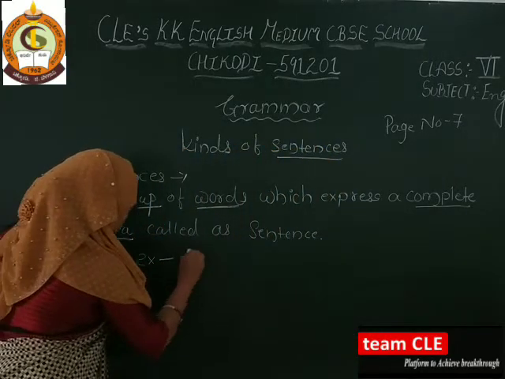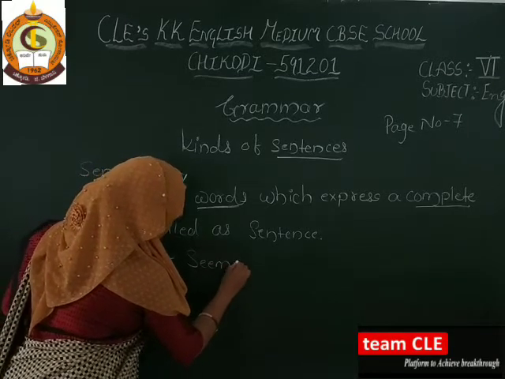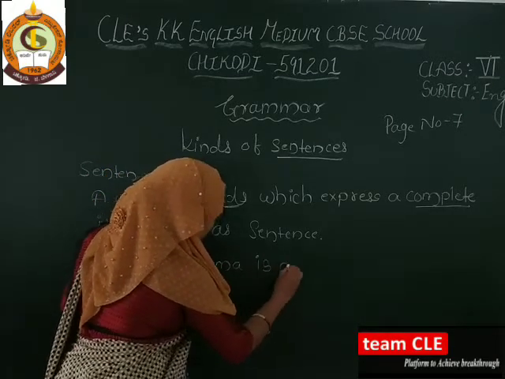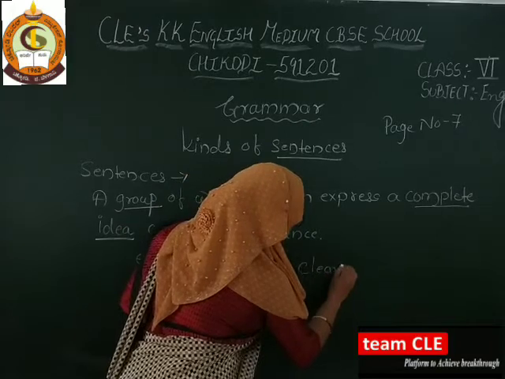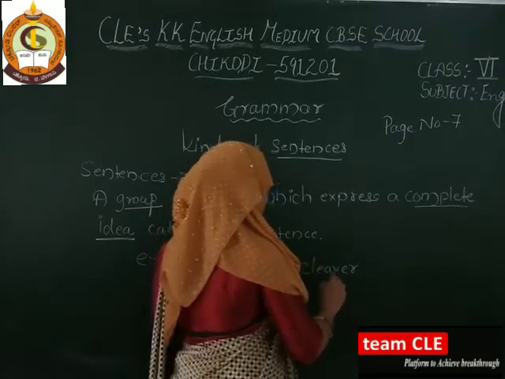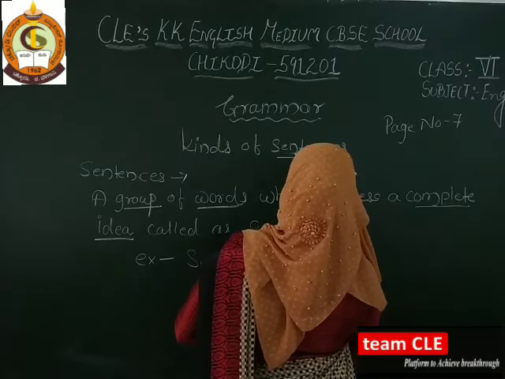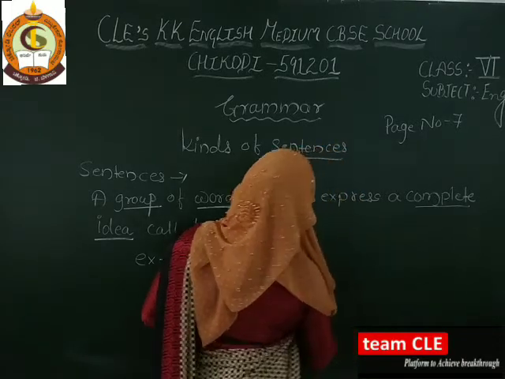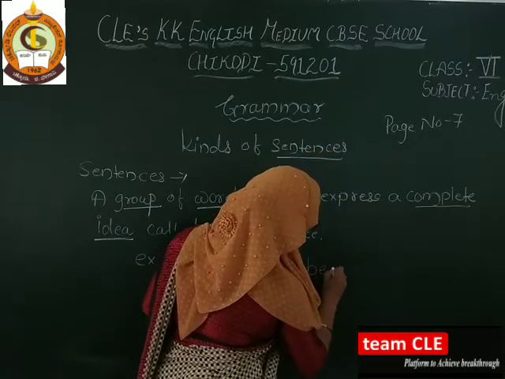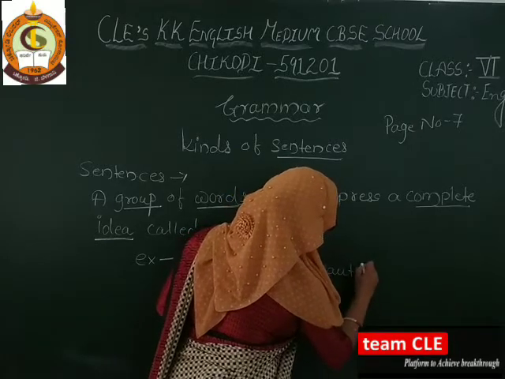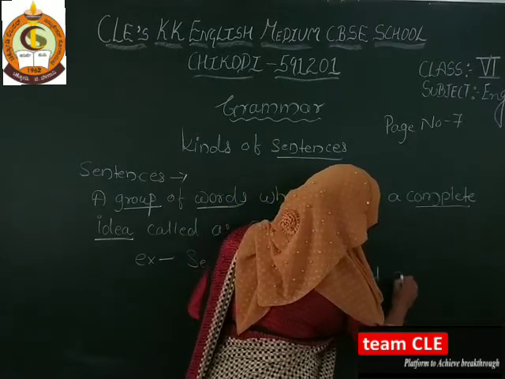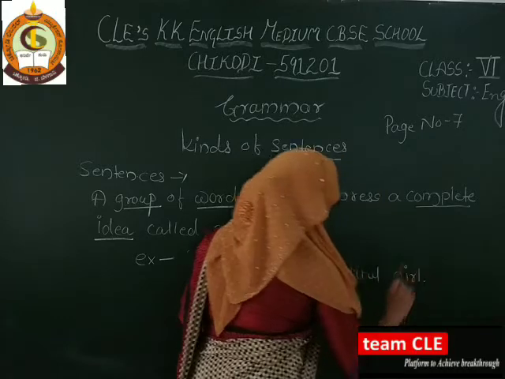See here, Seema is a clever girl, or you can say that Seema is a smart girl. I'll write here, Seema is a beautiful girl.